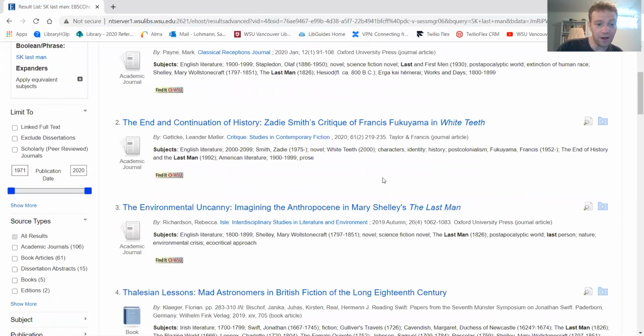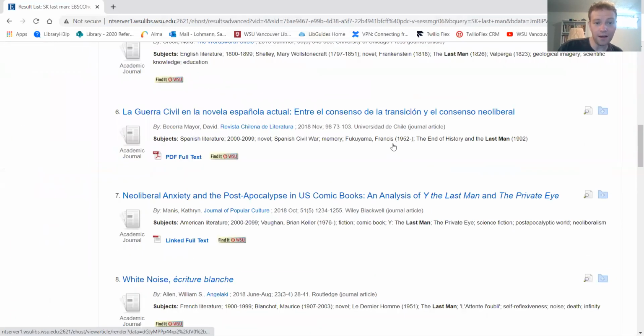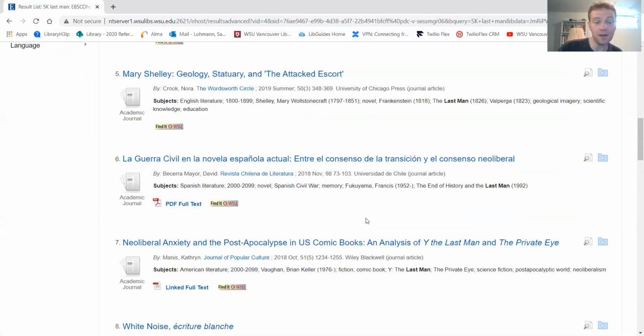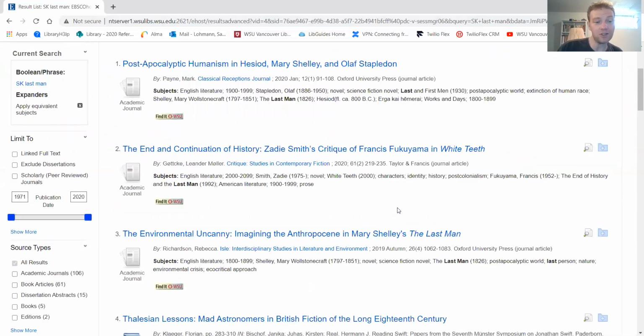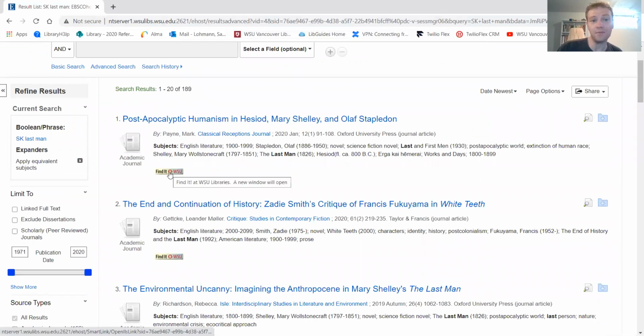So then I can go and look through these, and a few of them will have the full text. Like here's one that has the full text, happens to be in Spanish. Here's another one with the full text, but a lot of these just have a citation, and then I'm going to use the Find It at WSU button to get to the full text.